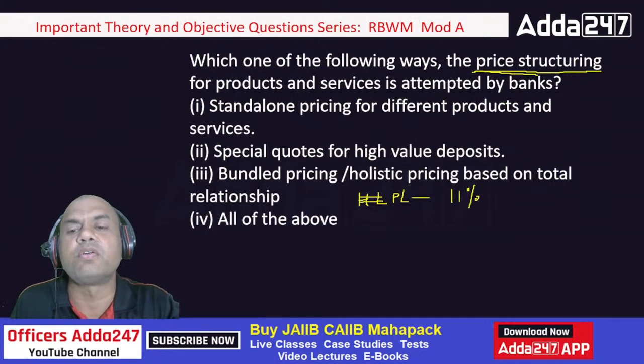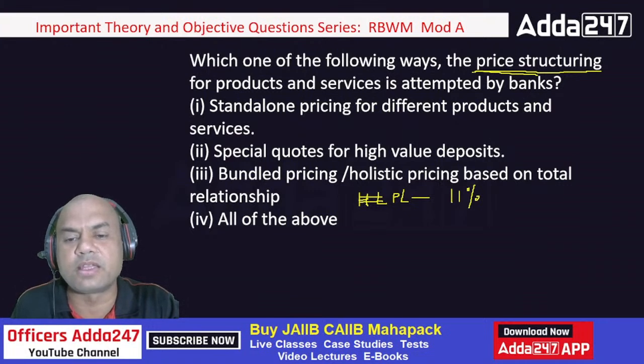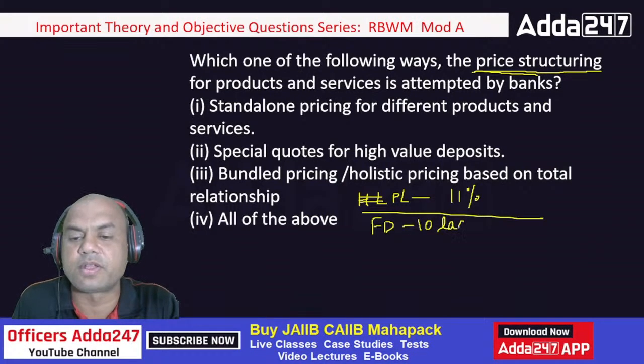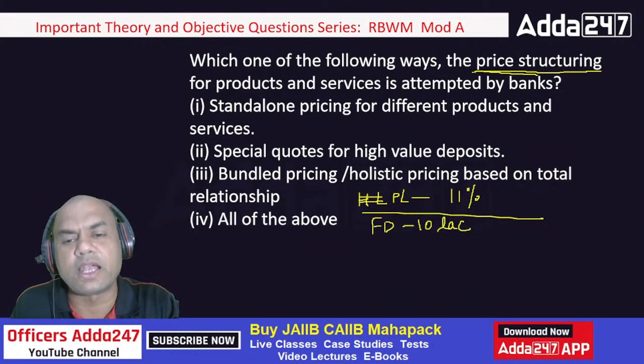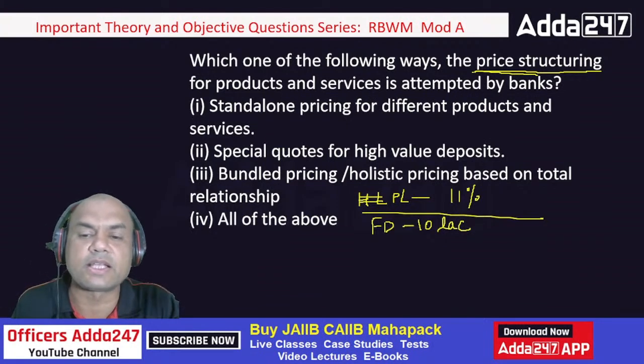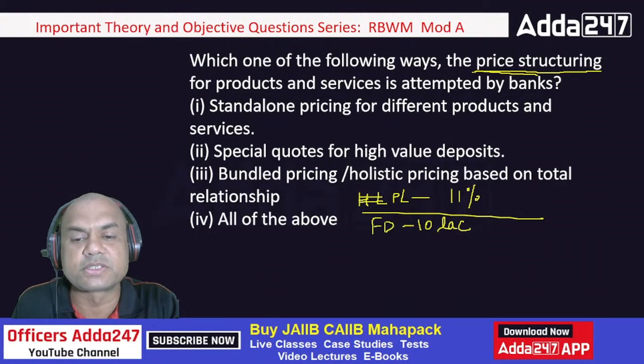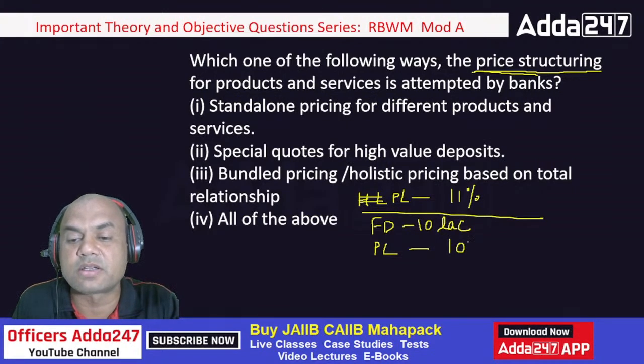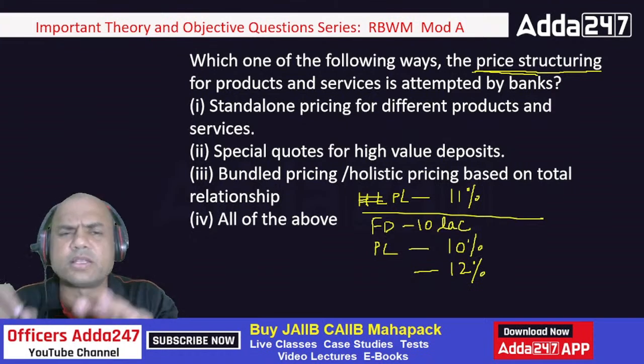Now, if there is some customer of mine who's having an FD with me, let's say 10 lakhs, 10 lakhs FD that person is having. So in that case, what happens? When this person is having 10 lakhs FD, he comes for a loan. This person wants a loan. So what rate of interest will I give him? Will I give him 11%, or lesser, let's say 10%, or extra, 12%? What will I charge? What do you as a banker charge?